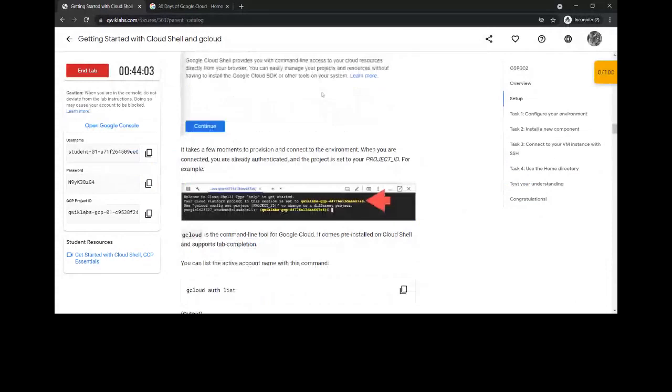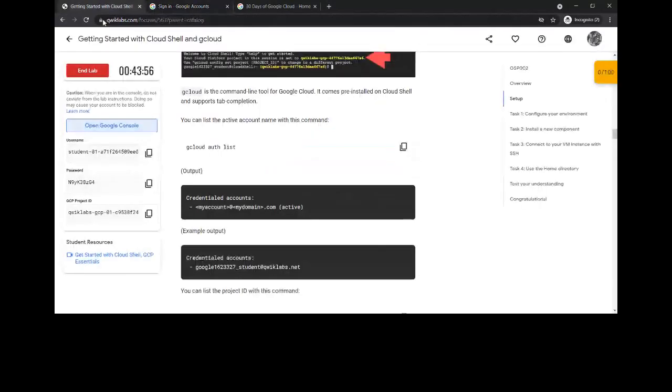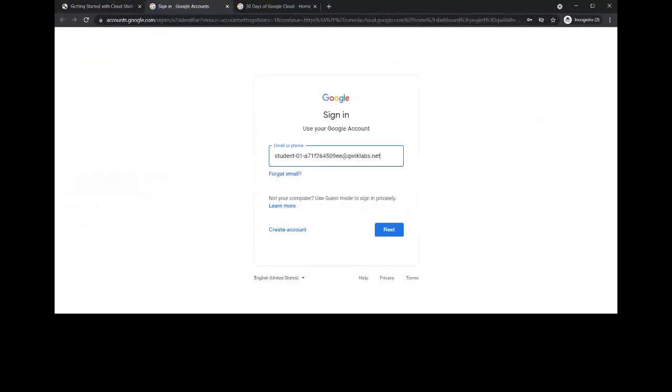Okay, now I'm going to open the Google Cloud Platform. And also, guys, check whether the username is the same as here. Sometimes if you do not correctly close the previous session's Google Cloud Platform, it stays as that by default.